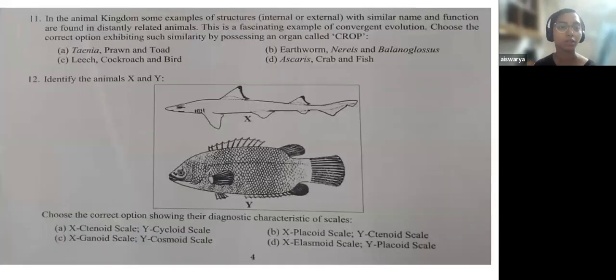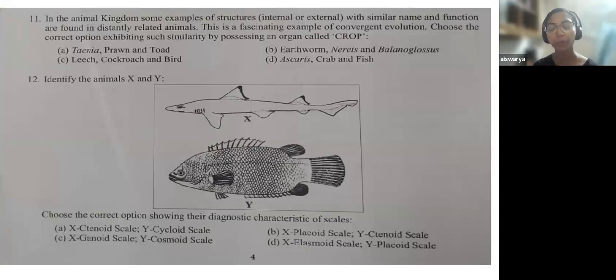This is also from animal kingdom, the 11th question. In animal kingdom, some characters, whether internal or external, with similar name and function are found in distinctly related animals. So this is a fascinating example of convergent evolution. You have to choose the correct option exhibiting such similarity by possessing an organ called crop.